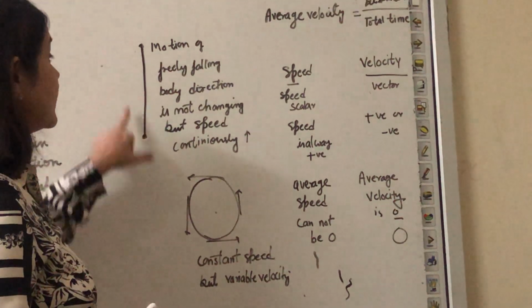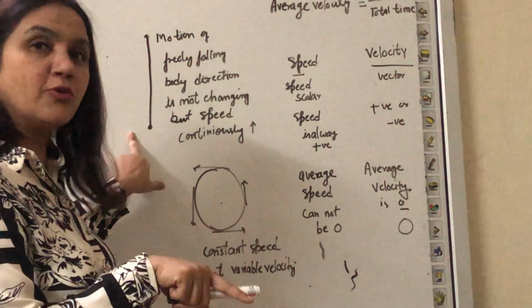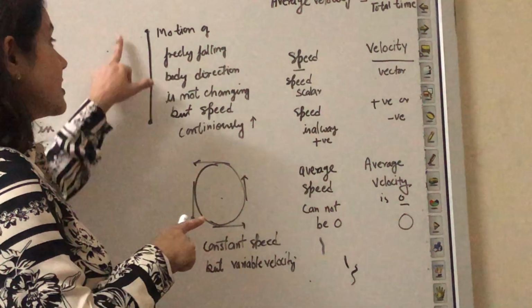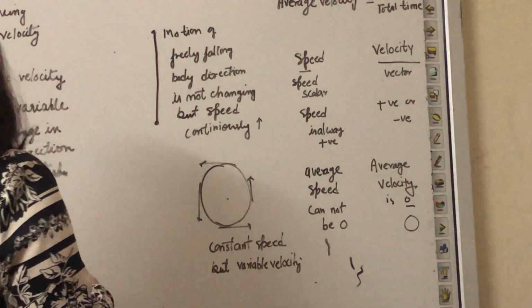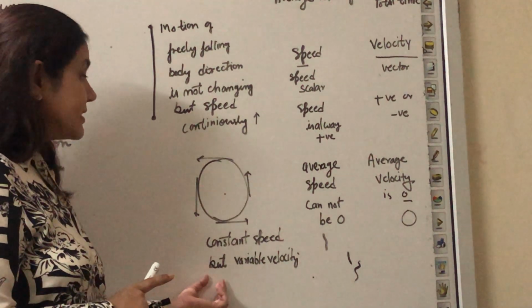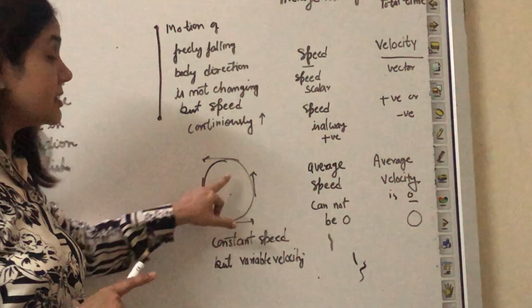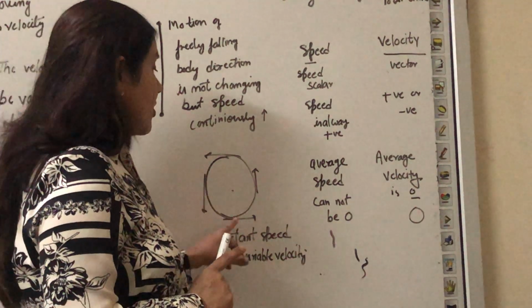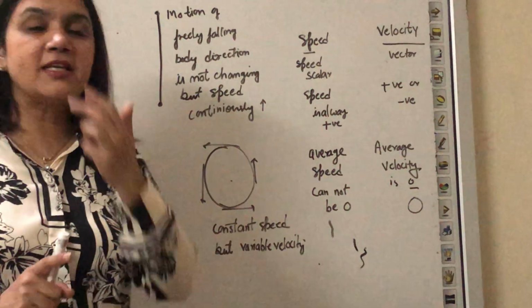In this case, the direction is the same, but the magnitude is changing. So this is also an example of variable velocity, or non-uniform velocity. This is an ideal example, and it is very important for your exams. It is an ideal example of where the speed is constant. Why is the speed constant?